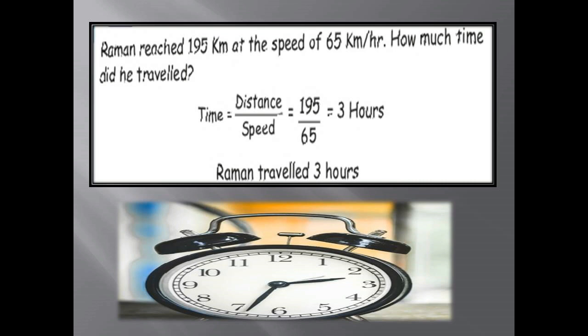What is the speed? That is 65. If we divide 195 by 65, you will get the answer 3. That is, Raman traveled 3 hours. The time we are calculating is 3 hours.